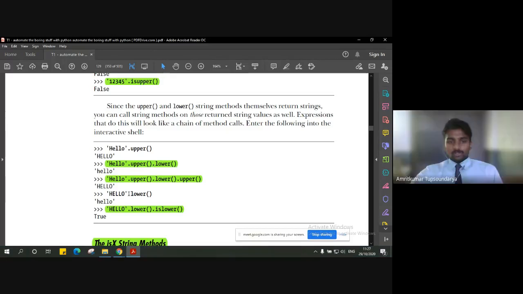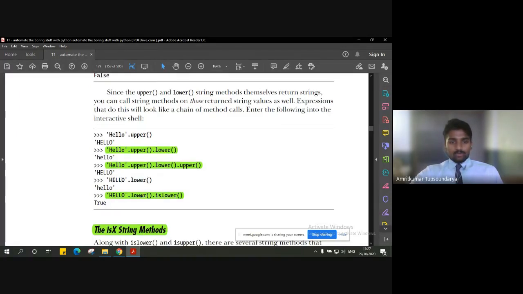Irrespective of the number of methods or the number of times you call them, the last executed one gives the updated string. Fine. So here, as you can see, with the same string, first it is converted into upper, then lower, and then again upper, and hence we have all the letters in upper.